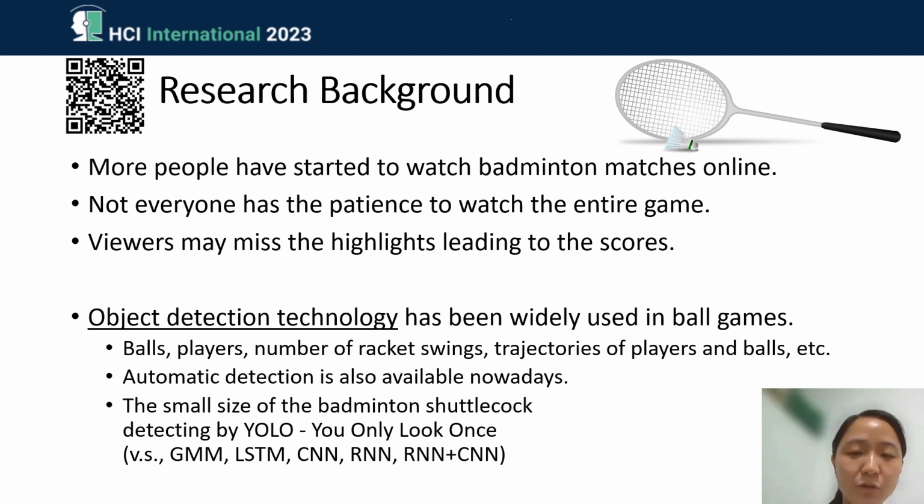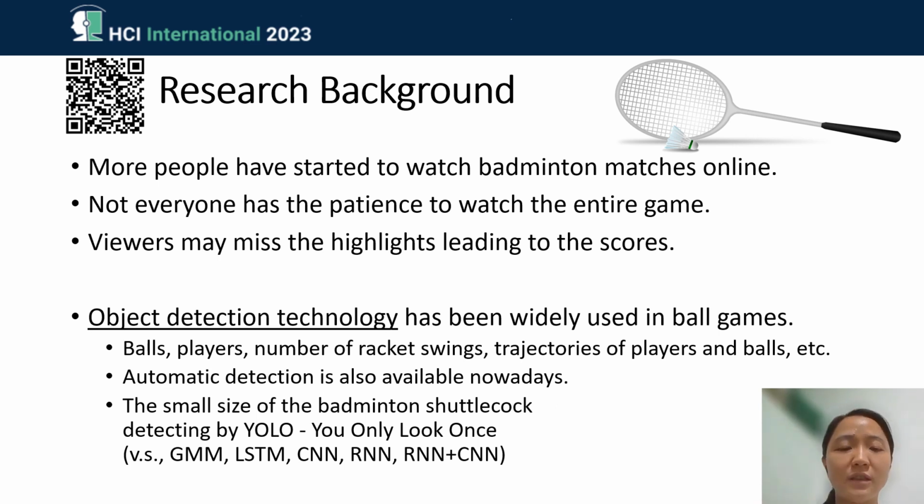Okay, so we have to move our focus from this badminton context to the object detection technologies. We have to review most of the literature regarding object detection. So what are the models that could help us to detect the badminton shuttlecock? The shuttlecock is very small, very tiny, compared with this racket, and the ball is like this.